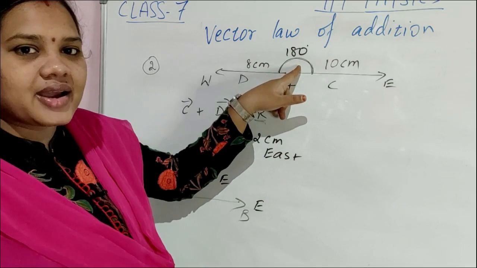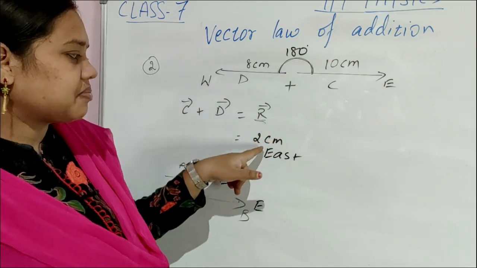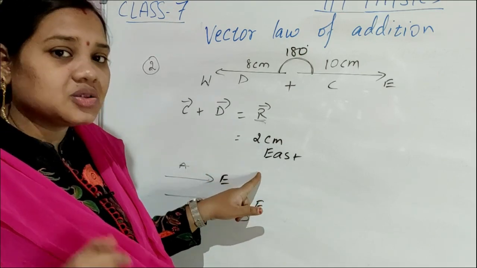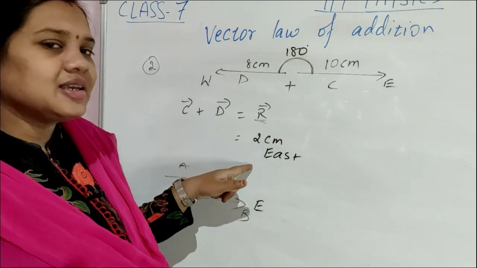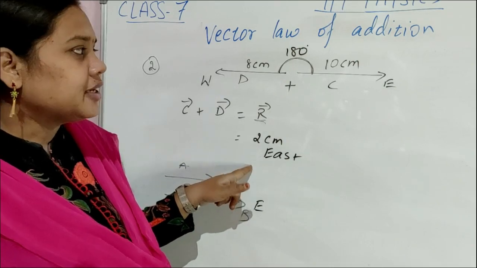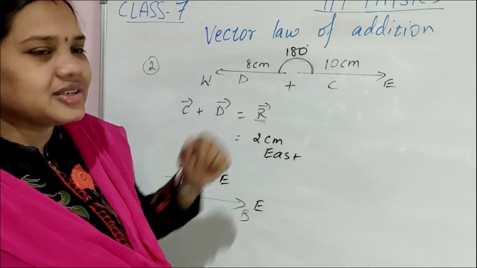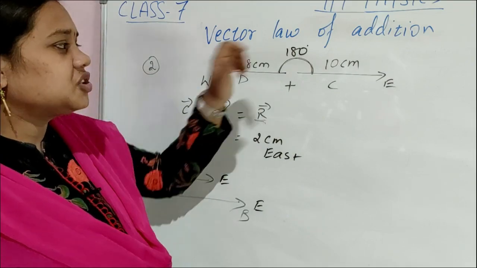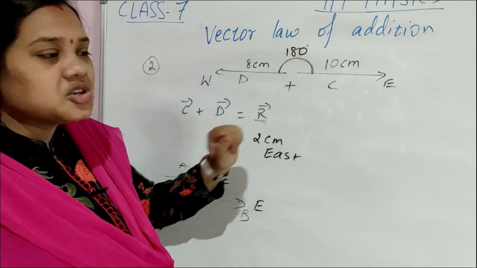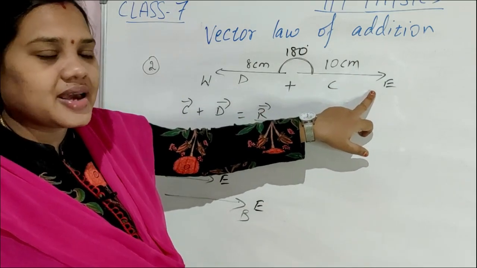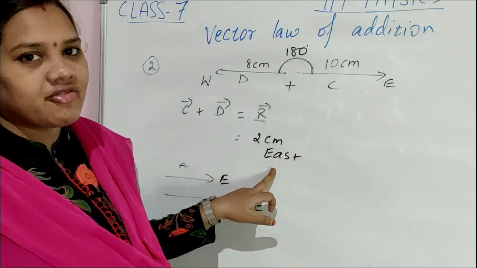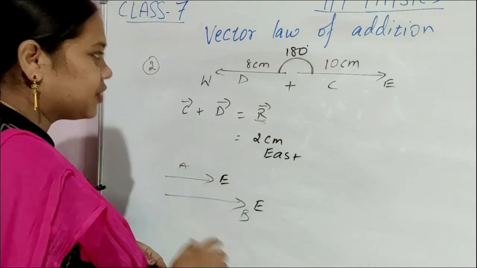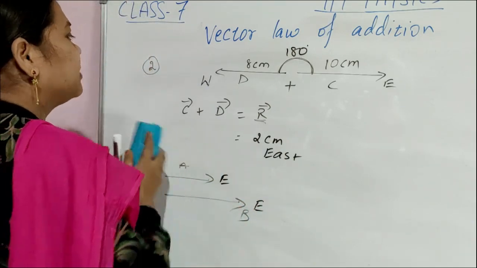The angle between the vectors is 180 degrees. So we subtracted. What is the magnitude? 2 centimeter. Now direction. How to get the direction? You have to see the vector of more magnitude. Here vector C is having 10 centimeter and vector D is having 8 centimeter. Which is having more magnitude? Vector C, 10 centimeter. So its direction is what? East direction. That is only the resultant vector direction. Clear, children? Very simple now. It's very simple. Okay, this is the second example.